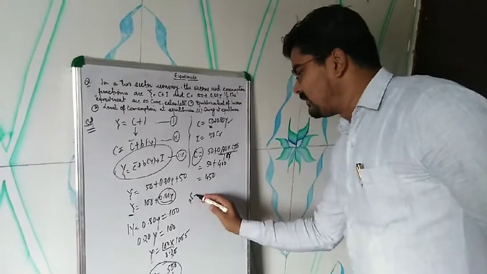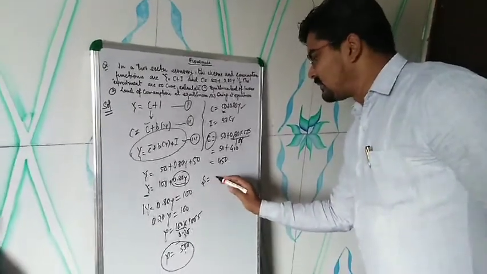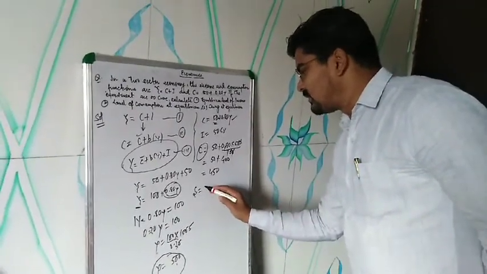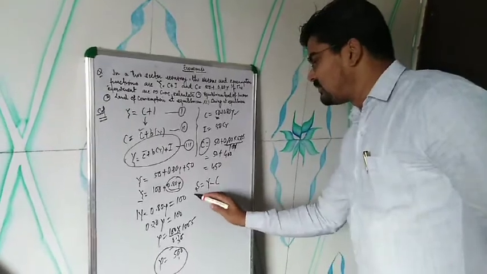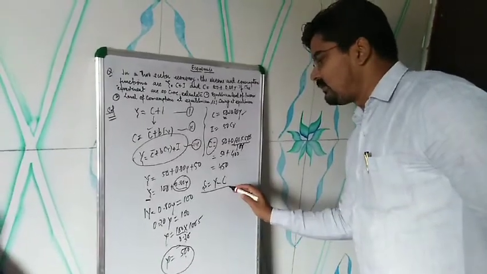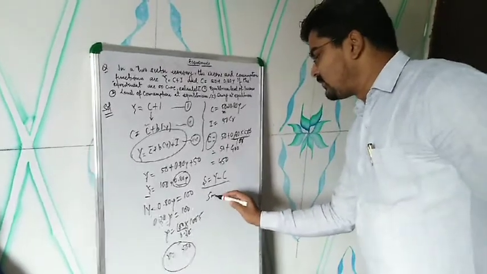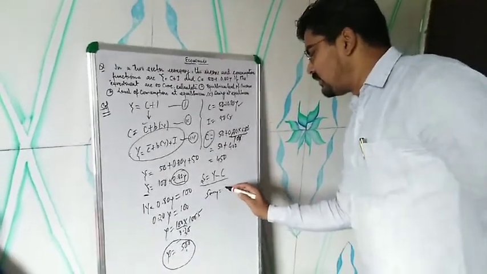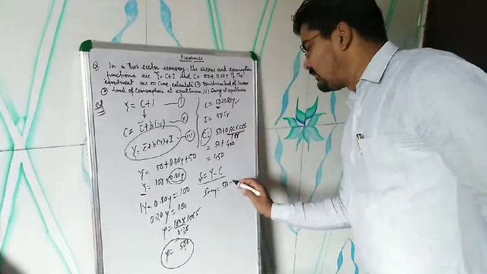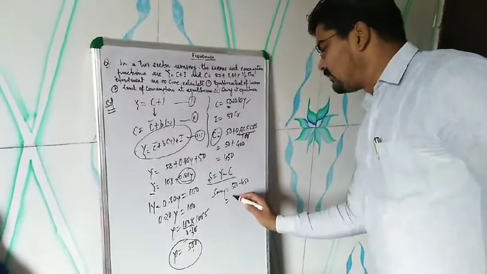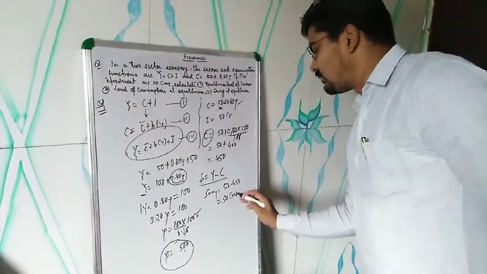So what is the saving? We know that saving is equal to income minus consumption. It means S is equal to y minus c is the formula for calculating saving. So S is equal to y minus c. Income is 500 and consumption is 450, so saving would be 50 crore.